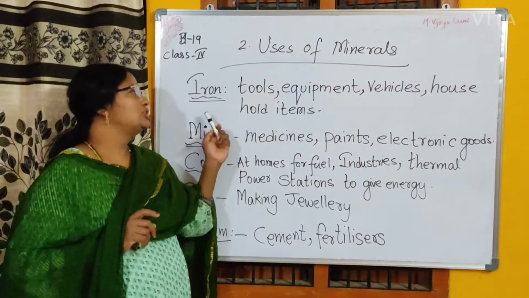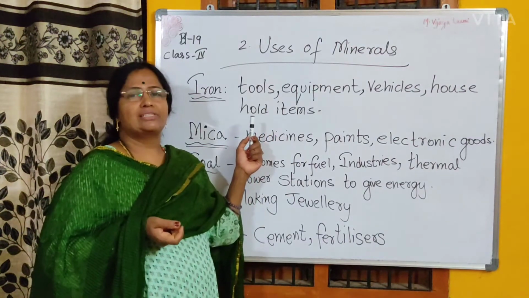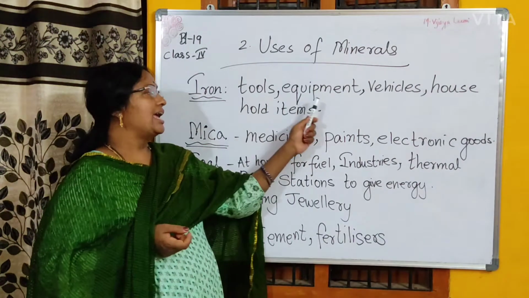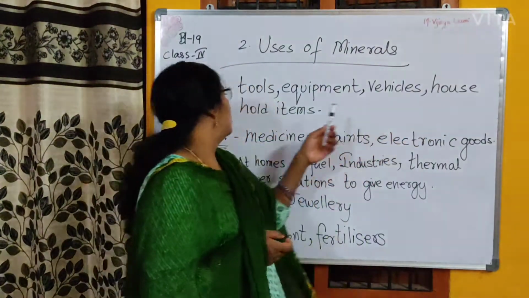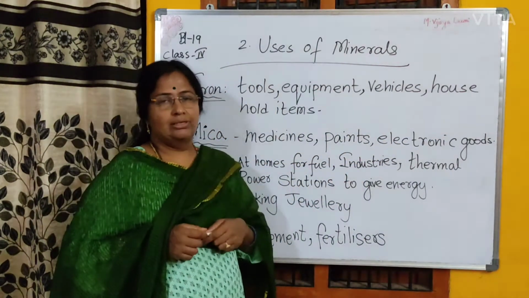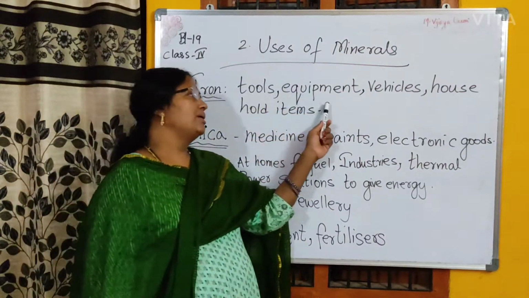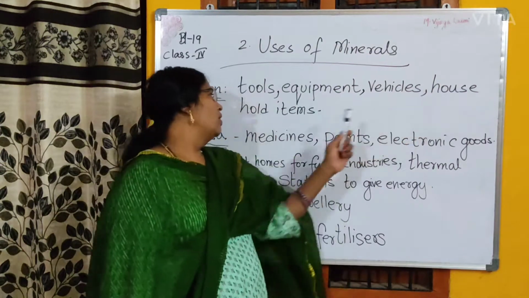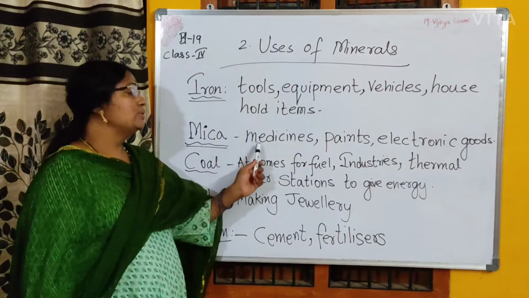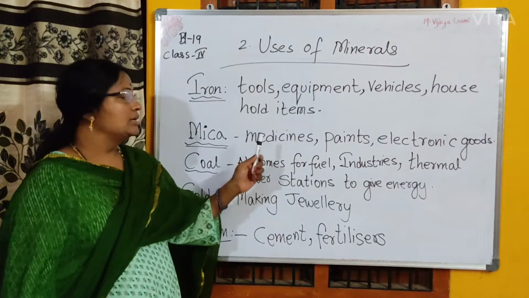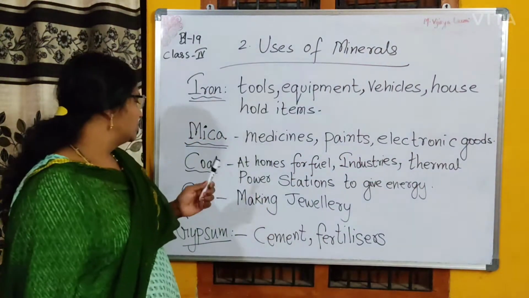Iron is used in making of tools: spanners, screwdrivers, nails, equipment, vehicles, household items. Mica is used in making of medicines, paints, electronic goods.